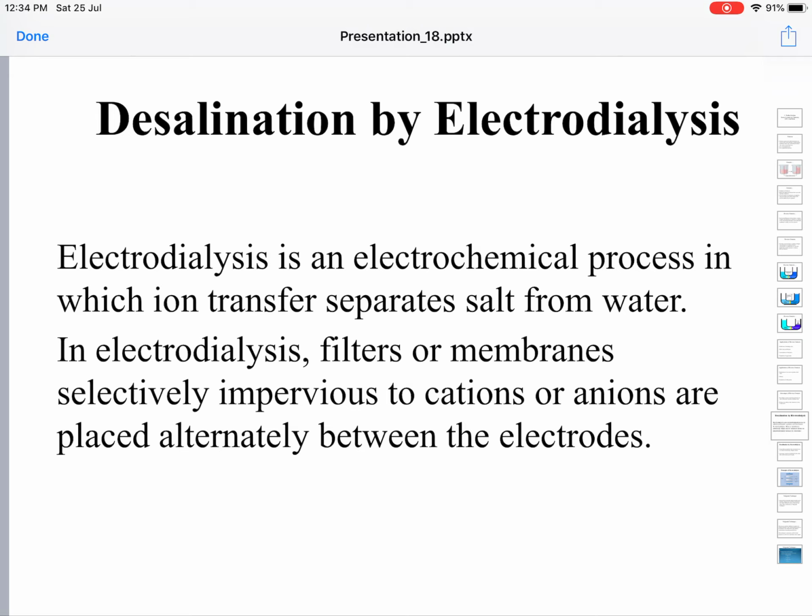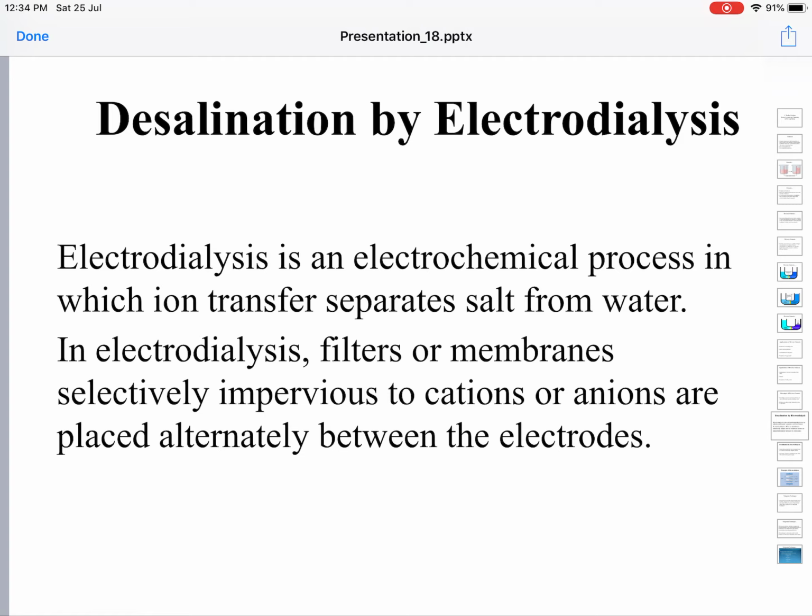In the RO process, the solvent is moved and the ions are retained. Here, in electrodialysis, it is the ions that are moved. The solvent remains where it is. Only ions move by the application of electricity. This is called electrodialysis.